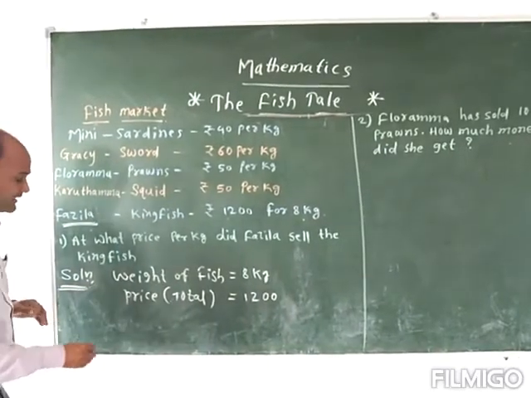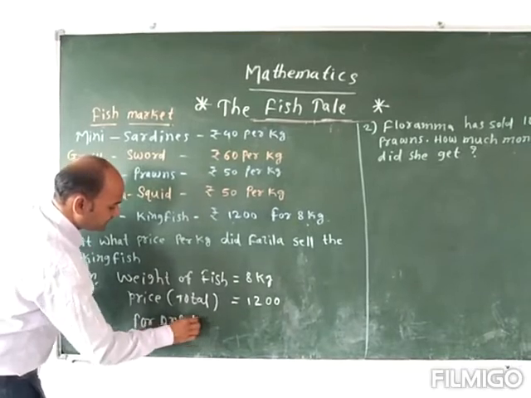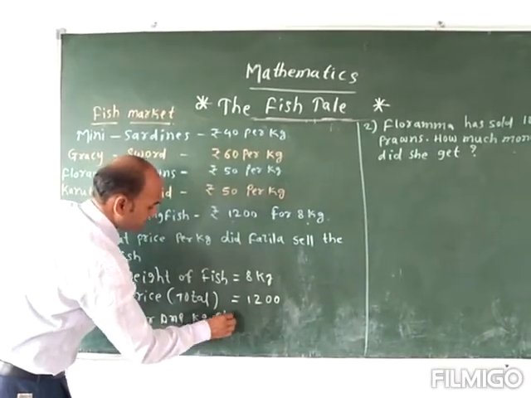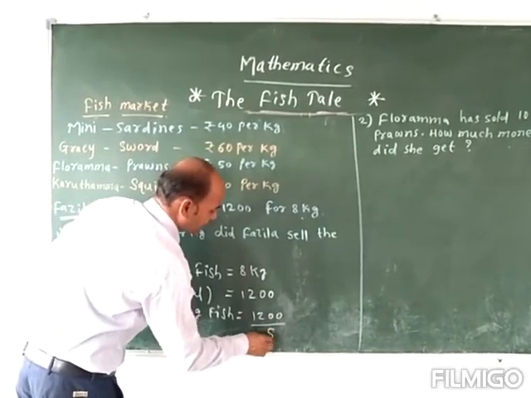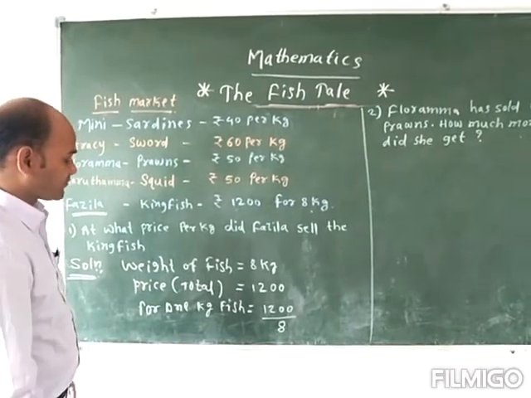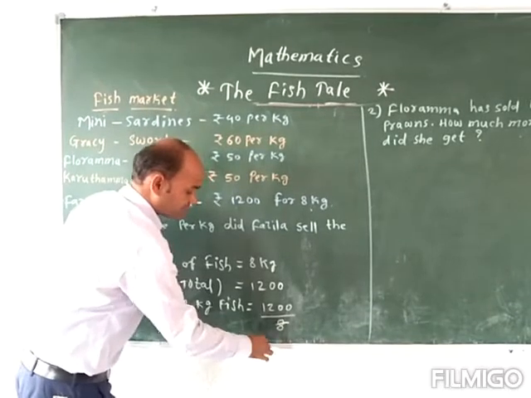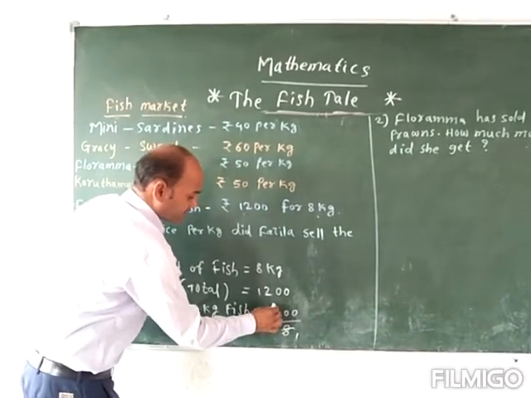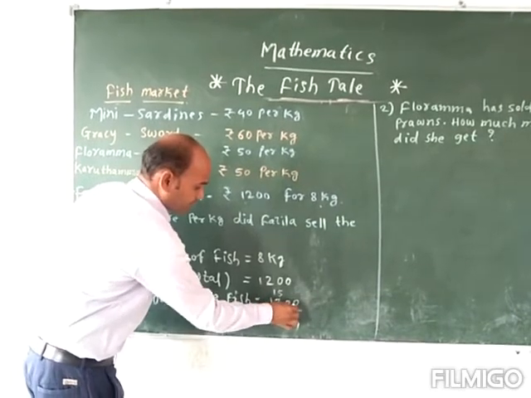Okay. So for 1 kg of fish, which is equal to total price divided by total weight in kg, we can divide it and get it easily. We have very different types of methods. One we can use here. 8 ones are 8. 8 ones are 8. 4 remains here. 8 5s are 40. 0 remains here.